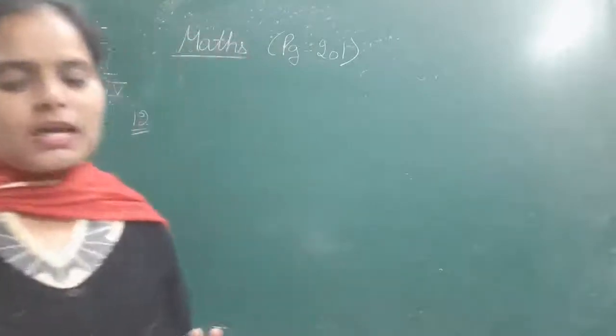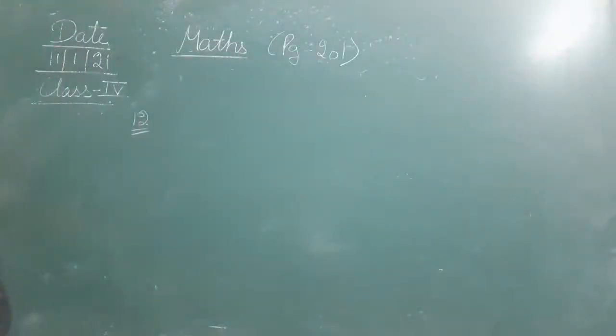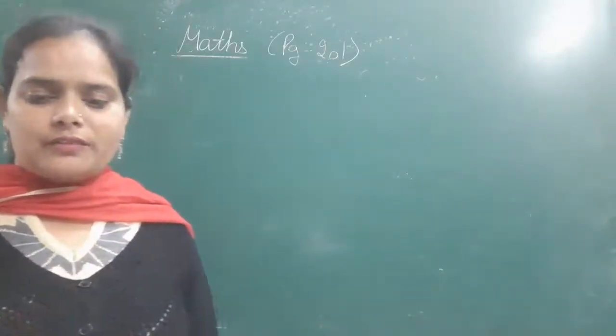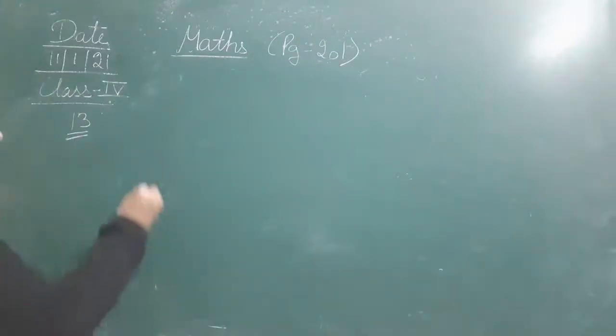Okay, so let's count. Question number 13. Ronit is having 500 rupee notes.